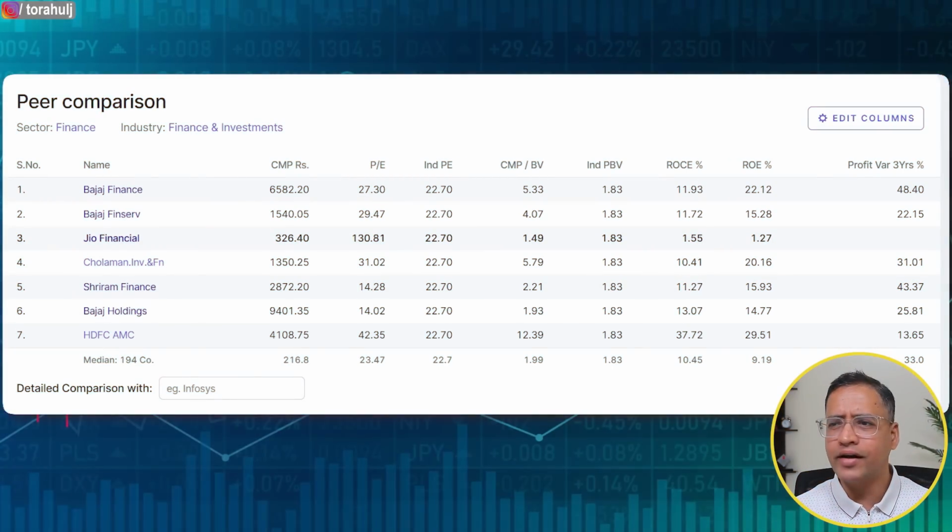Second critical point about Jio Finance is their PE ratio. Many people on my channel leave a comment saying, Rahul, the PE ratio of Jio Finance is around 130, extremely high. Why are we even considering this stock? Why are we even talking about this particular stock?